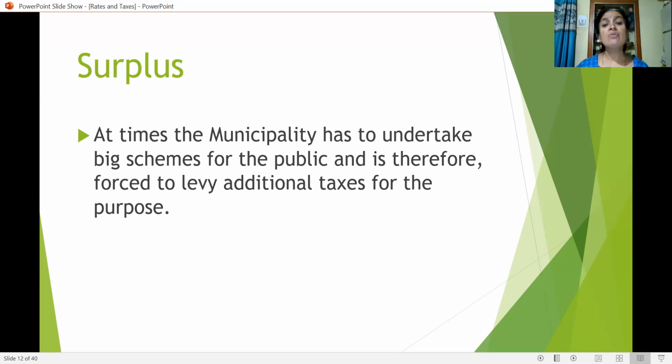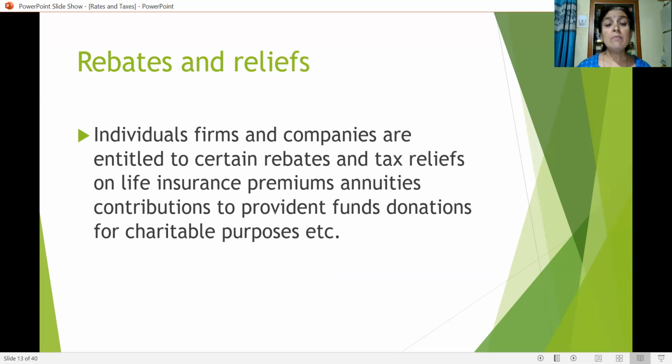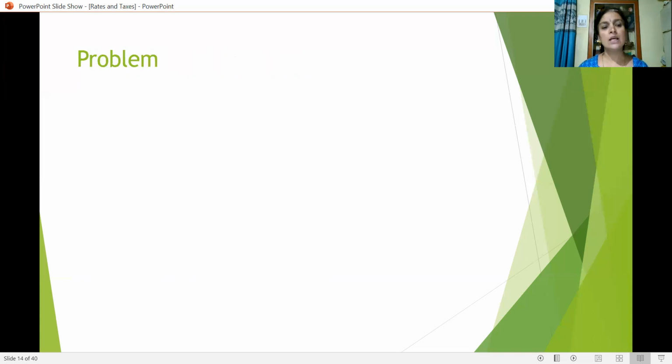Surplus. At times, the municipality has to undertake big schemes for the public and is therefore forced to levy additional taxes for the purpose, which is called a surplus. What do you mean by rebates and reliefs? Individuals, firms, and companies are entitled to certain rebates and tax reliefs on life insurance premium, annuity, contribution to provident fund, donations for charitable purposes, etc. These are called rebates and reliefs.